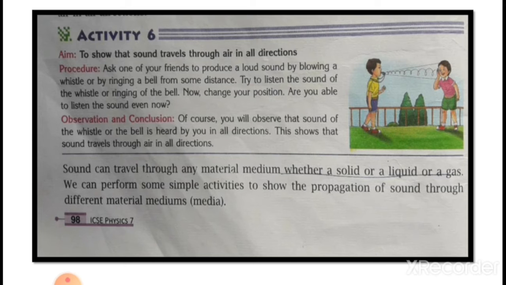It is because air is all around us. When the sound source produces sound, it is propagated from that source and reaches our eardrum in the form of waves. So the sound of a whistle or a bell is heard by you in all directions. This shows that sound travels through air in all directions.